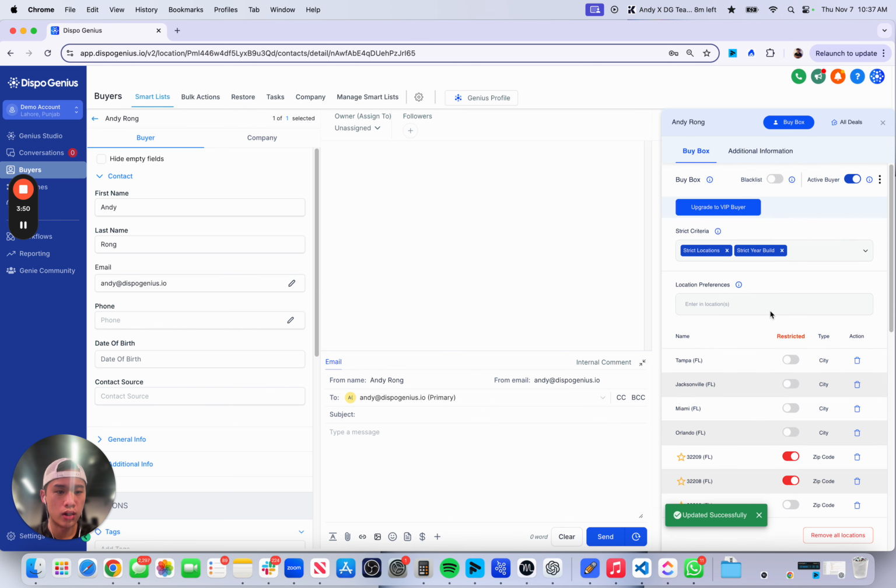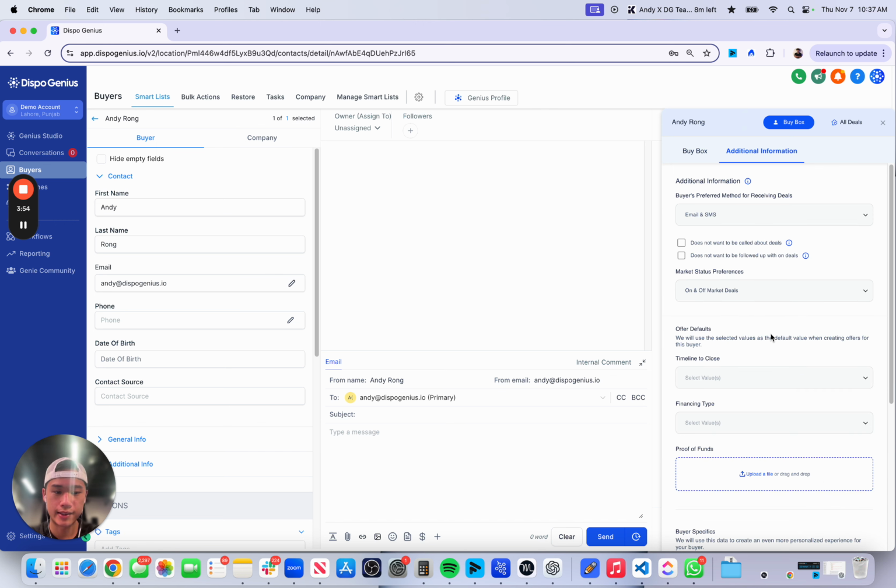Boom, there we go. So now if I go to additional information, I can set additional preferences for Andy. Let's say Andy only wants to receive deals via SMS. I can set it here. I know Andy would probably get irritated if we did any follow-up on deals, so I'm going to turn on does not want to be followed up on deals. With market status preferences, Andy can deal with both on and off market, but if your buyer does not look at any MLS properties, then you can select off-market deals only.